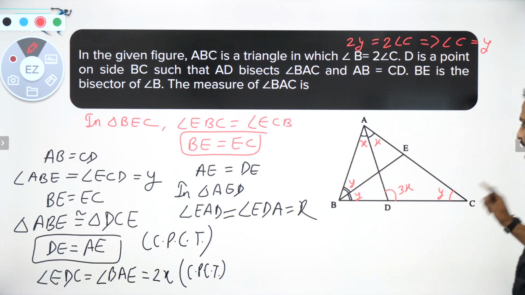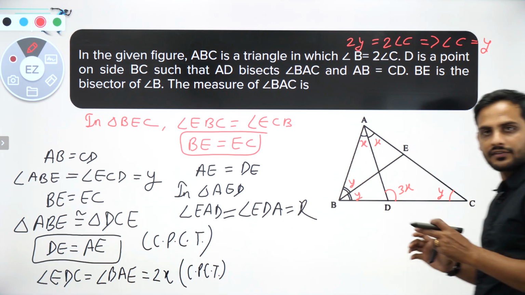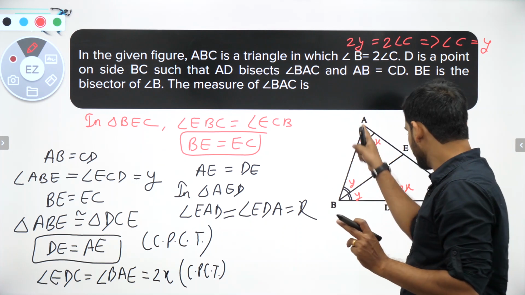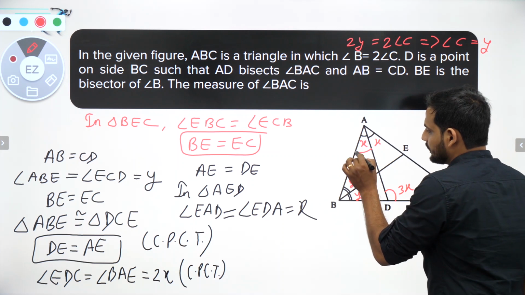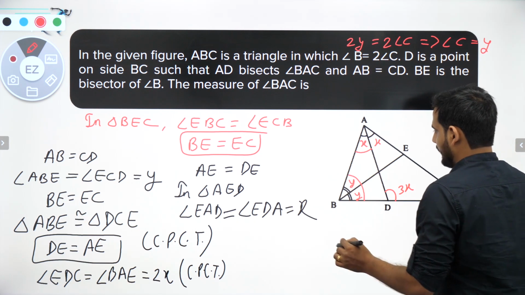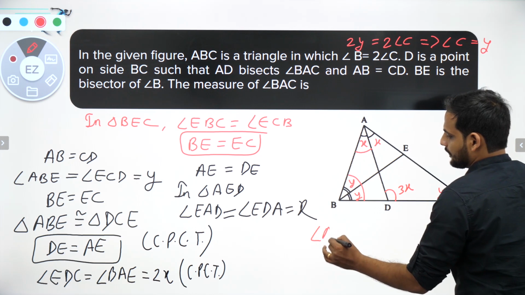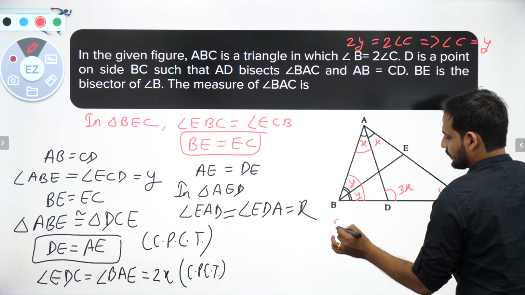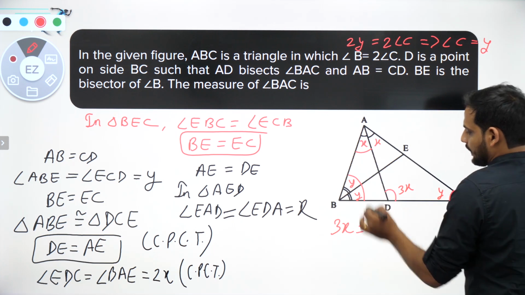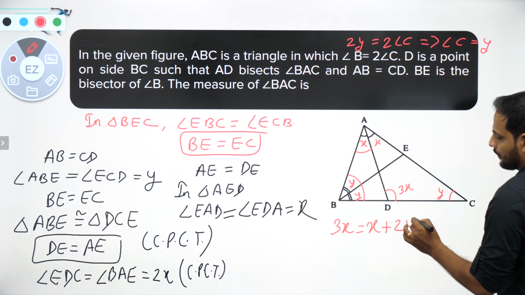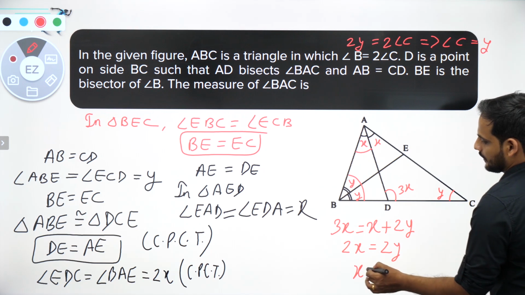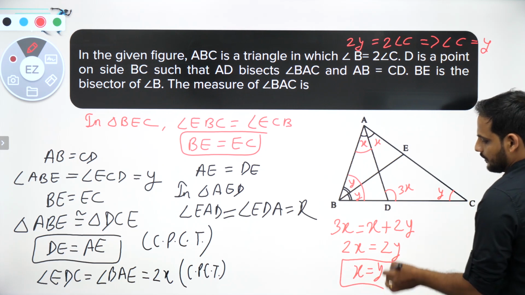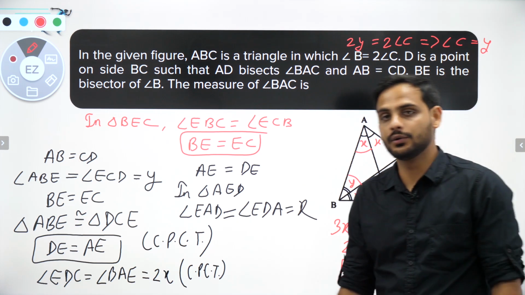This ADC is an exterior angle. If ADC is an exterior angle, it should be equal to the sum of the other two interior angles. That means this plus this. So I can say, sir, angle ADE is equal to what? 3x is equal to this angle x plus 2y. So you got, bacho, 2x is equal to 2y, that means x is equal to y. Yes sir, we have got x is equal to y.